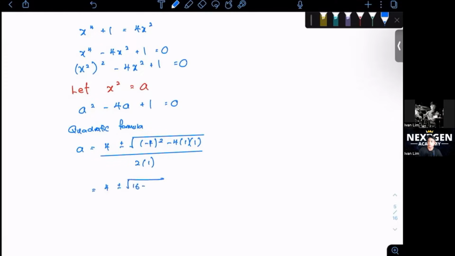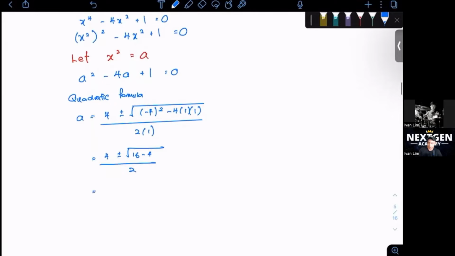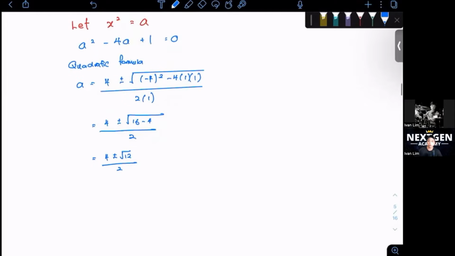We get 16 minus 4 over 2, so you get 4 plus minus square root 12 over 2. We got 2 answers, plus and minus, so let's separate them. 4 plus square root 12 over 2, I just type it into the calculator, you should get 3.732. The negative one, you should get 0.268.